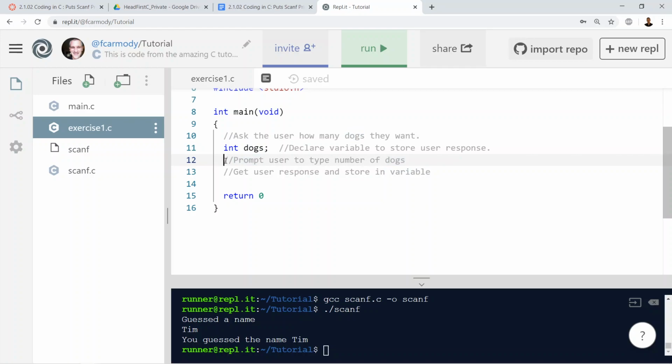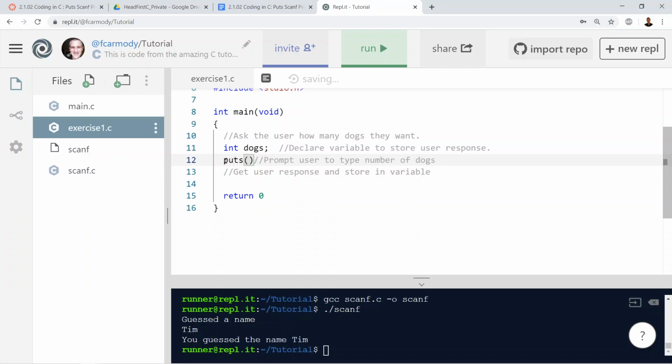It's of int type. Now I'm going to prompt the user to give me a response, right? So we can use puts or printf. There are other things we can use. C has lots of these types of things. The simple ones that we've learned so far are printf and scanf. I'm just going to keep using printf all the time, so it's a little easier for me. Actually, I'm sorry, we're just going to use puts to begin with, just for simplicity's sake.